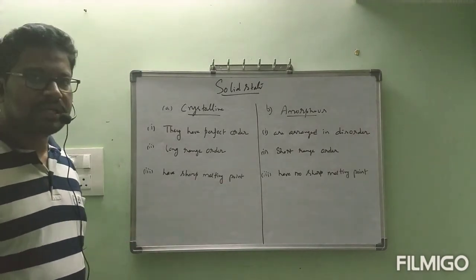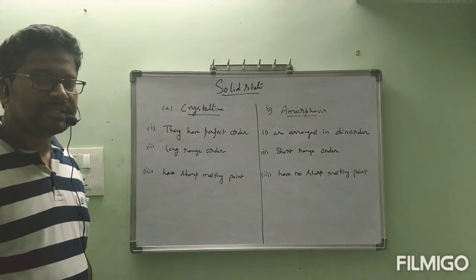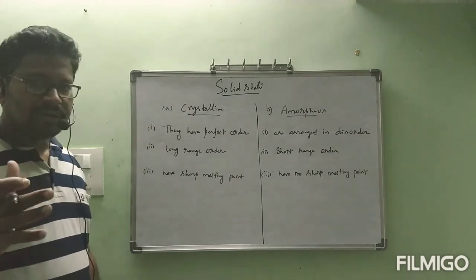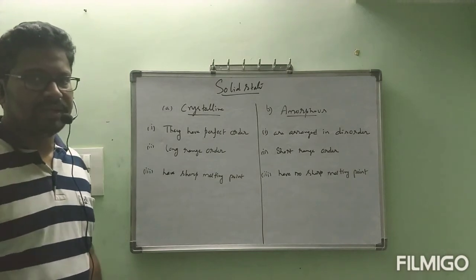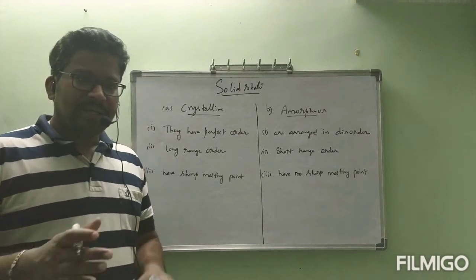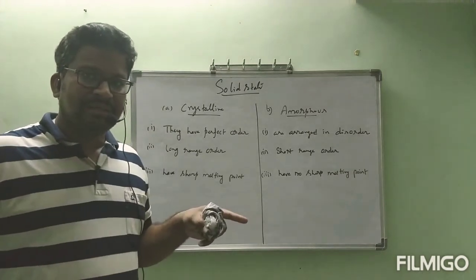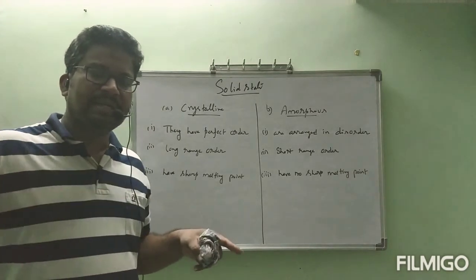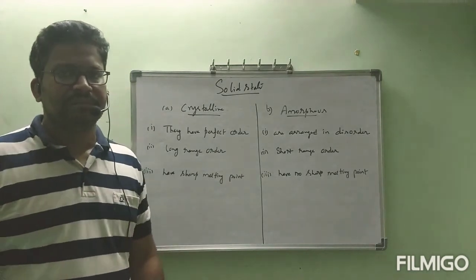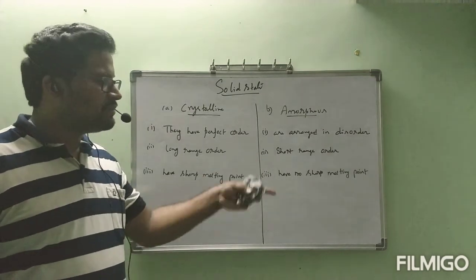If you take an amorphous solid like glass, glass is an example of an amorphous solid. That glass has no sharp melting point. If you keep on heating it, over a particular temperature range, the glass gets melted. It will not start melting correctly at one particular point. That is the difference.